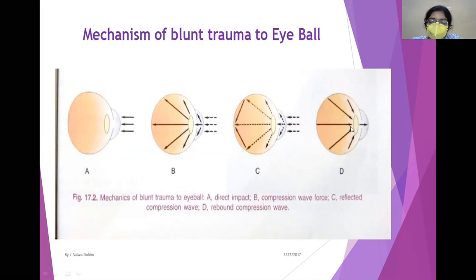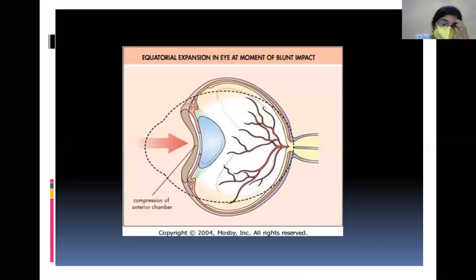So basically your eyeball is being compressed like a spring, and again it is getting rebounded. So this is how the trauma on the eyeball works. Now, as you can see, there was a blunt impact in this direction, and this was the lens, and these are the zonules, and this is the iris. Okay, this is the cornea. So there was compression and there was backward movement of the iris lens diaphragm.